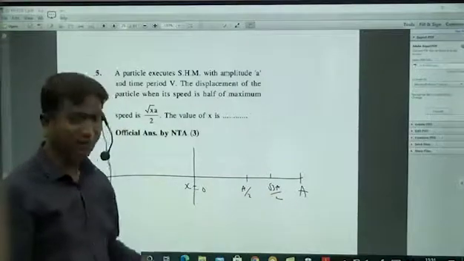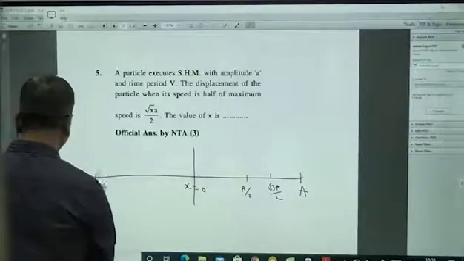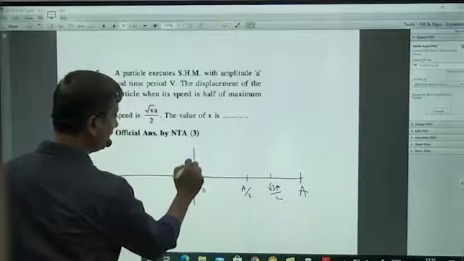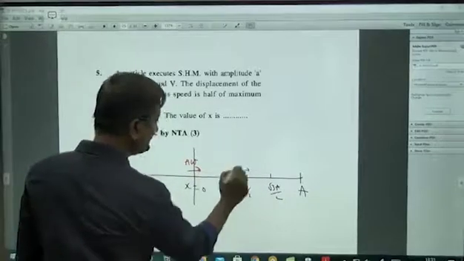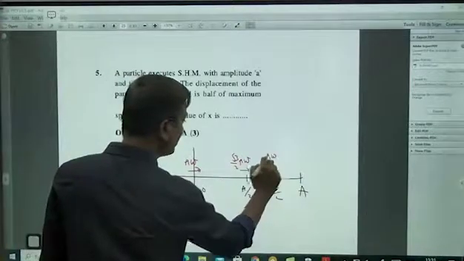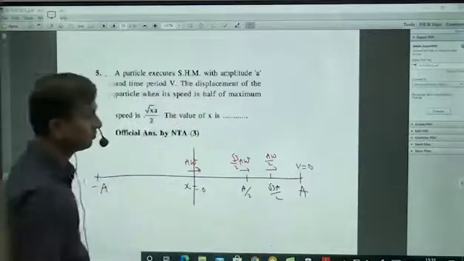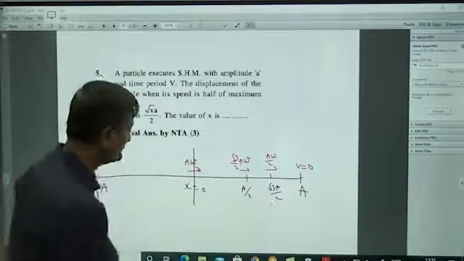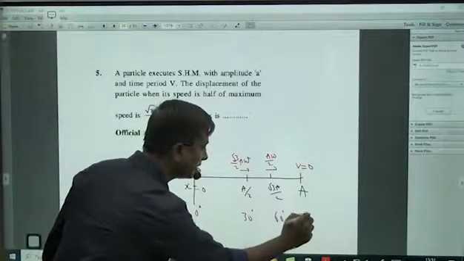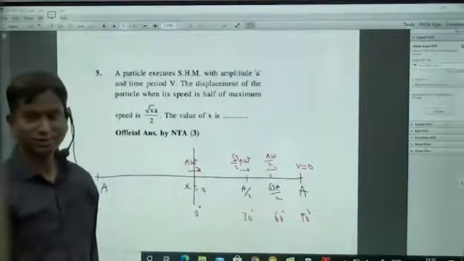Now when it comes to velocity, it will be a cos function. The velocities will be: cos 0 gives a omega, cos 30 gives root 3 by 2 a omega, cos 60 gives a omega by 2, and cos 90 gives 0 velocity. So this is 0 degrees, 30 degrees, 60 degrees, 90 degrees. That's all. These are sine functions, these are cos functions. Over.